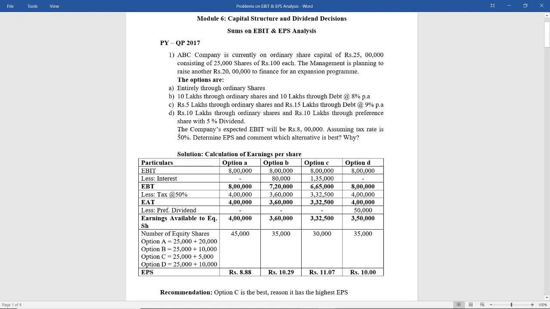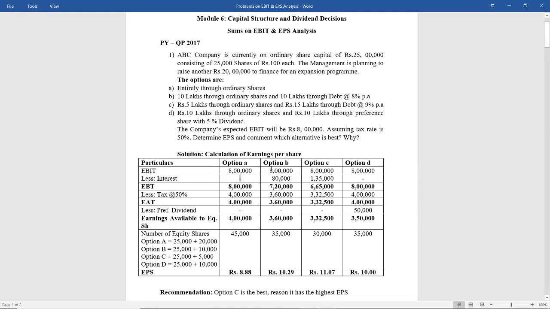Okay, so we know that the company's expected EBIT will be 8 lakh rupees. EBIT is the same whether it is any option, it is 8 lakh rupees. So we have written EBIT as 8 lakh. Now less interest. What does this interest mean? This interest means interest to debenture holders or any interest given to a bank for the loan taken. Here in option A, is the 20 lakh rupees raised through loan or debentures? No. So there is no question of interest arising in option A. So it is taken as nil.